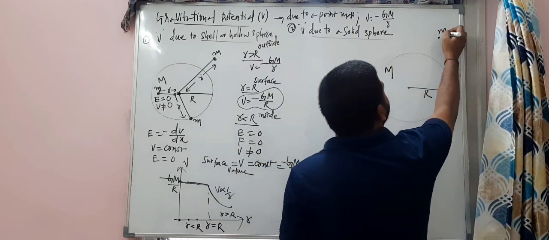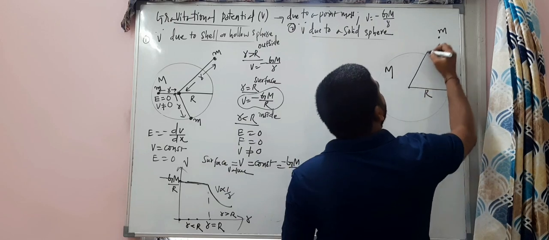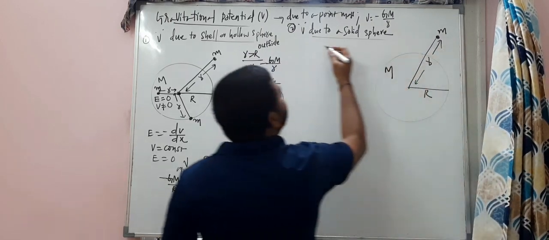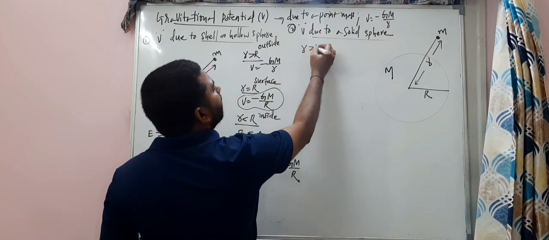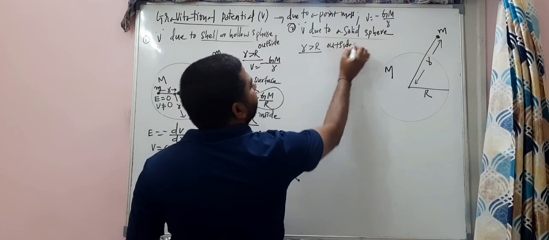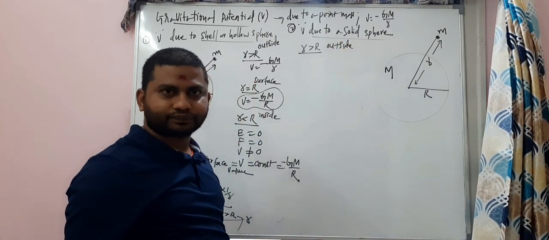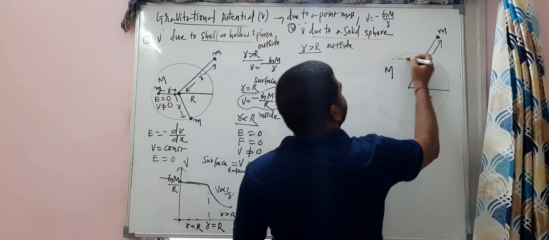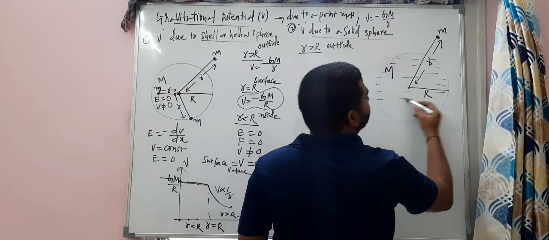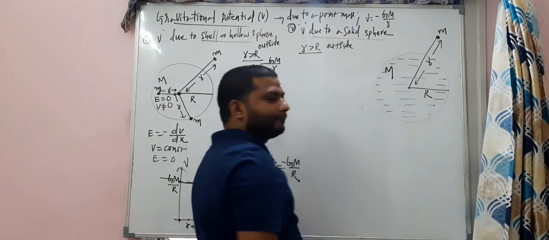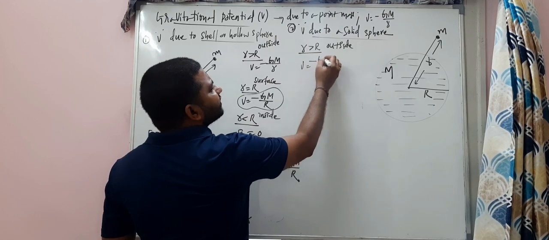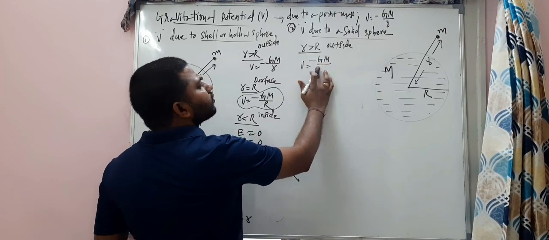First case, the small mass is kept here, whose distance is small r, which is greater than capital R. So first case, small r is greater than capital R, and we are outside the solid sphere, my dear students. For your better understanding, I'm just drawing the solid sphere. Outside, V is equal to minus GM by small r.